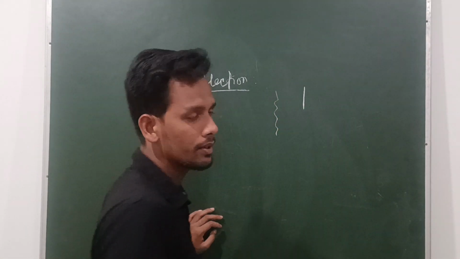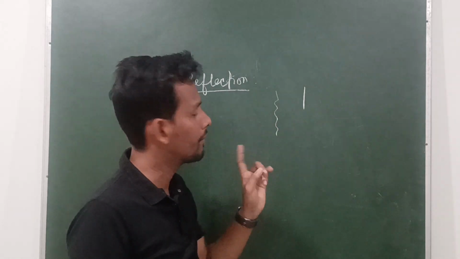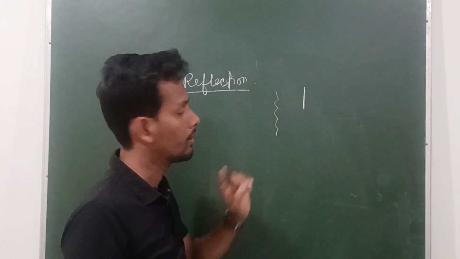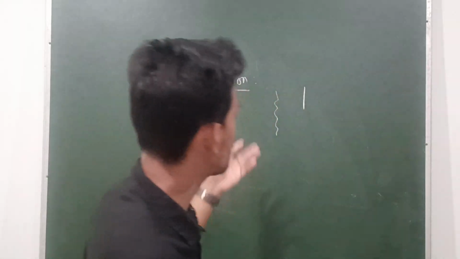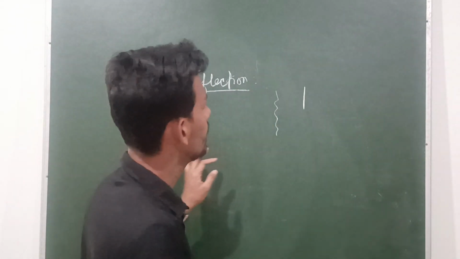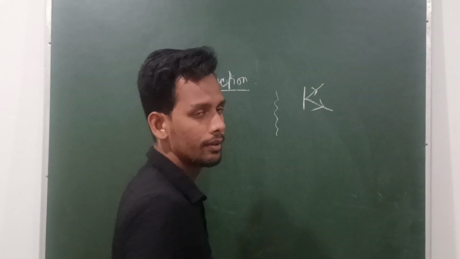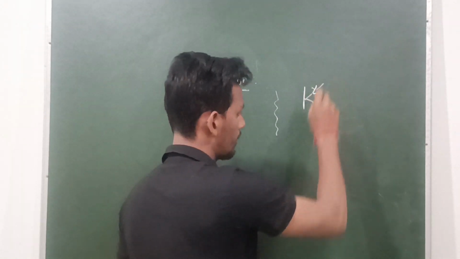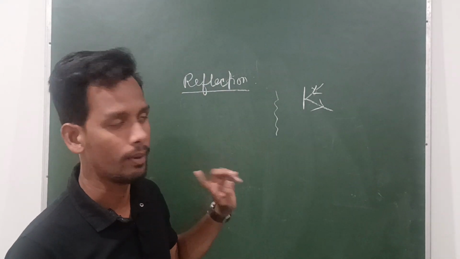Suppose this board is an irregular surface, but tiles are a regular surface. When light falls on a regular surface or irregular surface, it will bounce back in another direction. That phenomenon is called reflection of light.